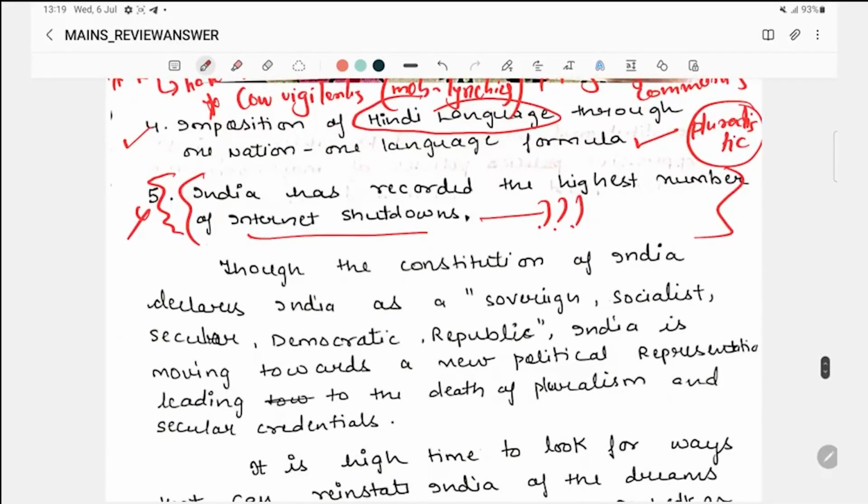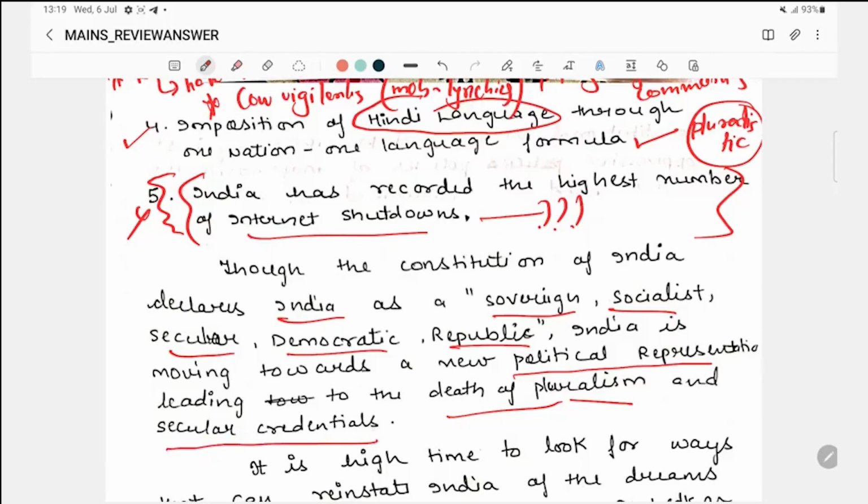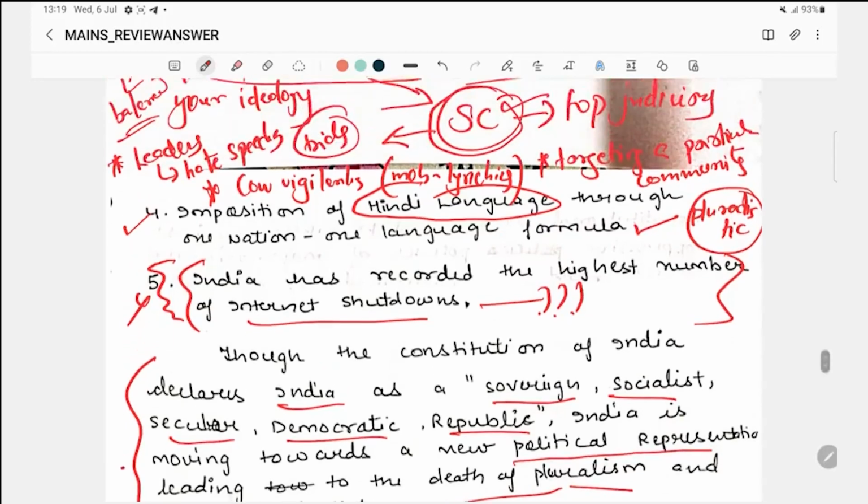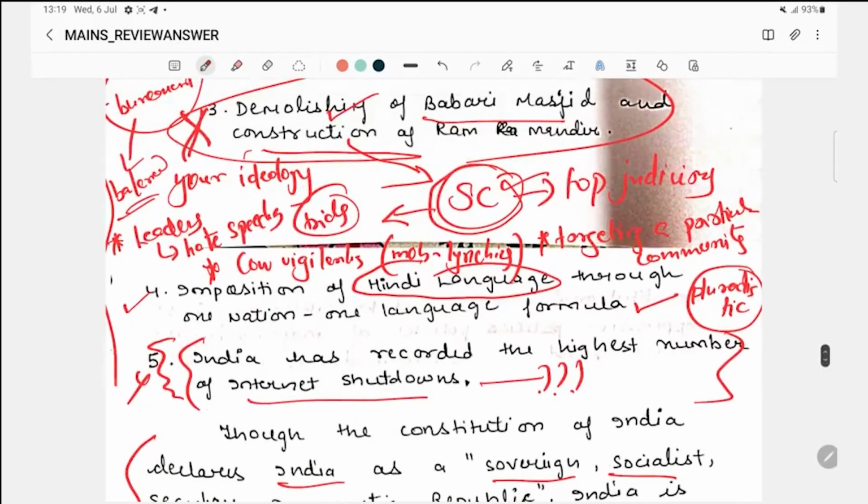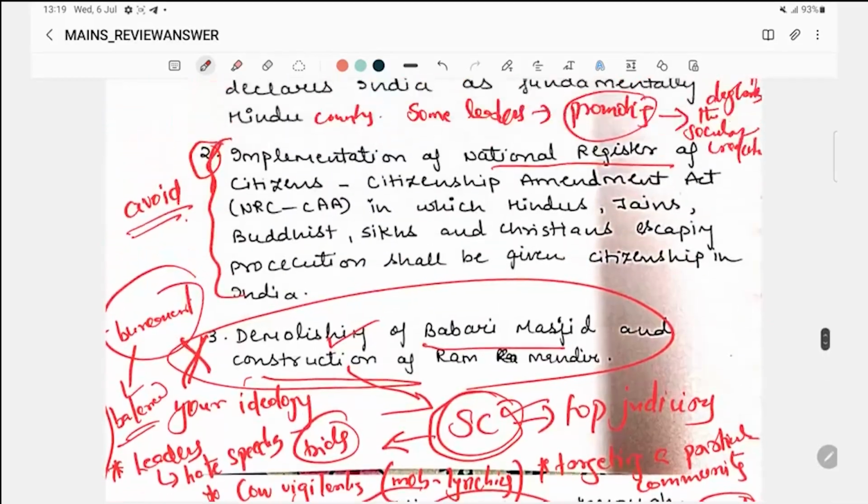Though the Constitution of India declares India as a sovereign, socialist, secular, democratic republic, India is moving towards a new political representative, leading to the death of pluralism and secular credentials. Yes, this is what you have written as a conclusion, but you have not mentioned enough justification of these points, which should be written over here. So these are the points you should add.